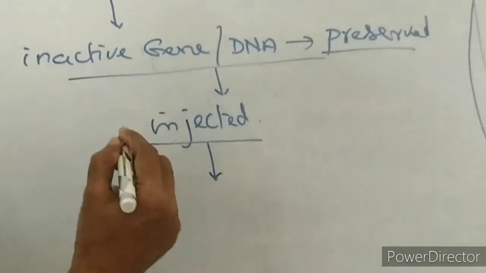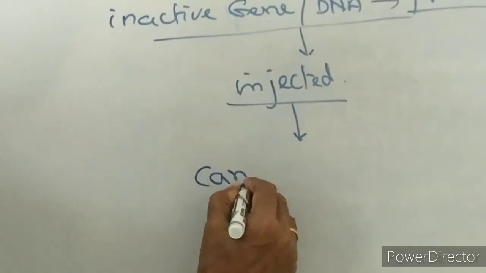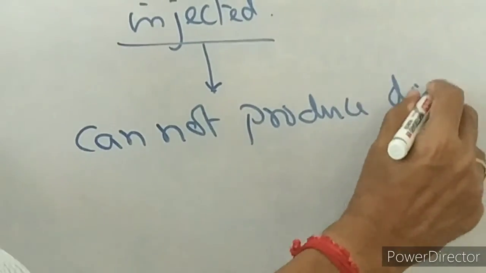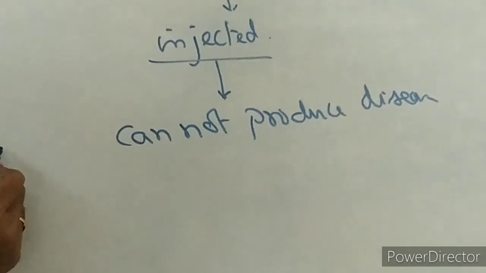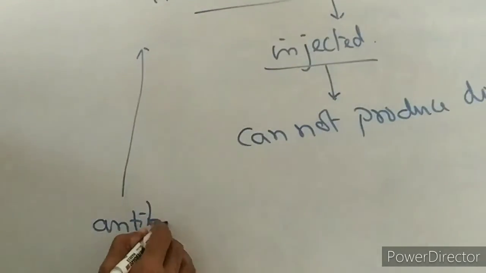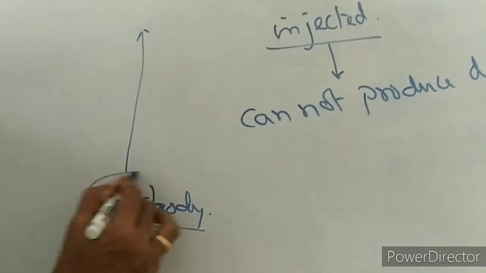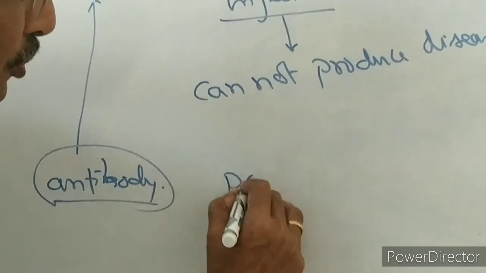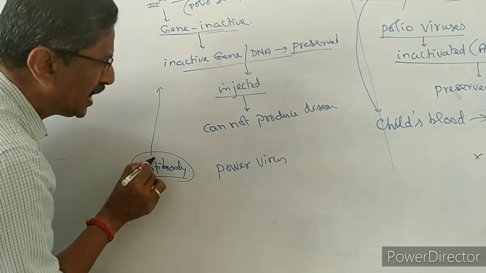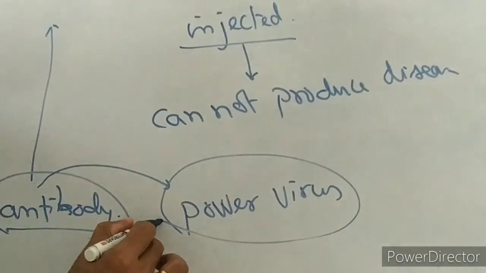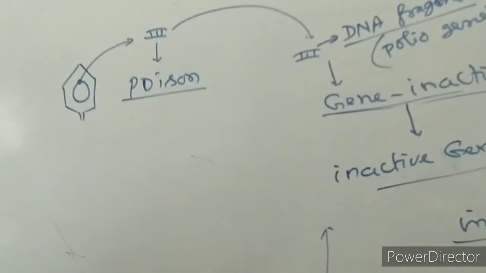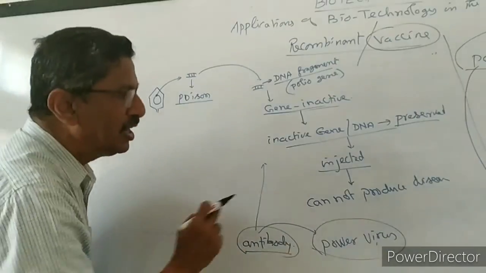Once it enters, it cannot produce disease, but the child's body produces antibody for this. So the antibody is ready. Assume that one powerful polio virus enters inside. This antibody goes to the virus and inactivates the gene present in the virus. That's all. Even if the virus is alive, the poison will not be produced.